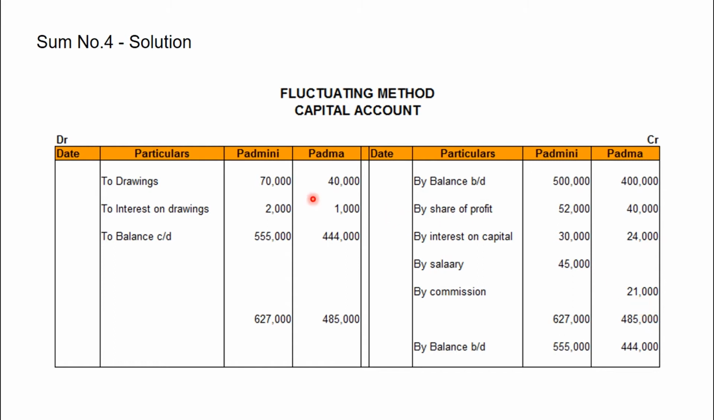Let us see the debit side. To drawings 70,000, 40,000. To interest on drawings 2,000 and 1,000. Only these two items will be on the debit side. So from 6,27,000, if we minus 72,000, we will get 5,55,000. And for Padma, from 4,85,000, if we deduct 41,000, we will get 4,44,000. This is the debit balance. For next year, it will be credit balance, by balance brought down. So fluctuating method means only one account should be opened, that is capital account. That's all.